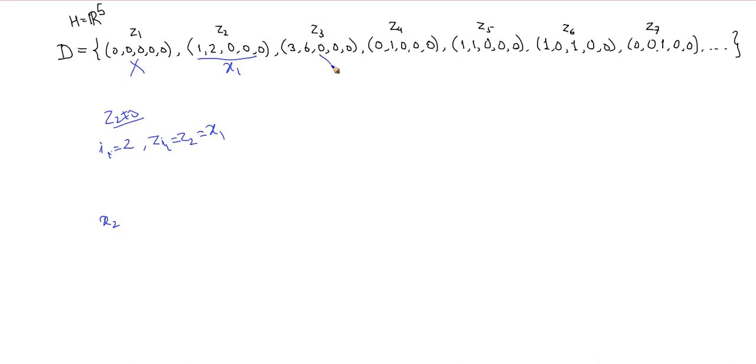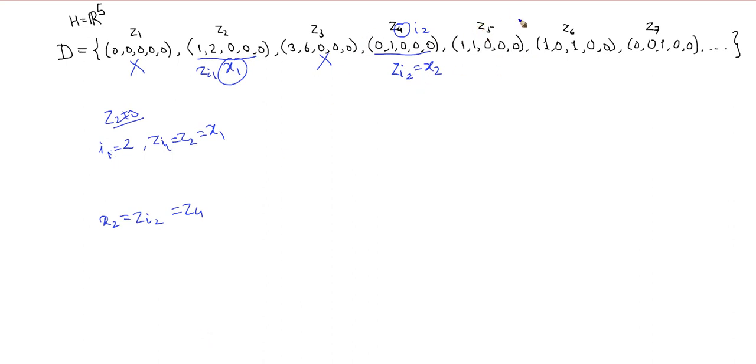So this is not linearly independent, so I cannot take this as x2. What about this? x1 and this element are linearly independent. So I get the second integer i2 equal to 4, and this is my z_{i2}, and I call this x2. So x2 is nothing but z_{i2}, which is z4. Right? So this is the second.